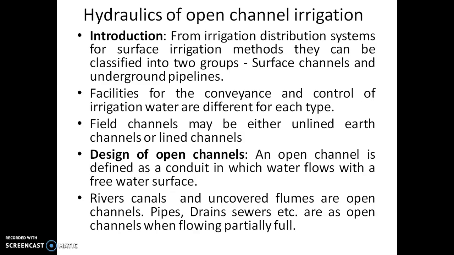If you have a surface channel, you have, right from the main canal or head canal, the branch canals, then sub branches, and then field channels. In the case of underground or piped systems, you will have a different arrangement, which we will cover later on. Field channels may be either unlined or lined. Sometimes many of these field channels are lined in order to control losses.